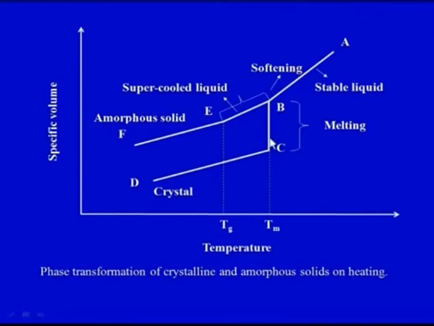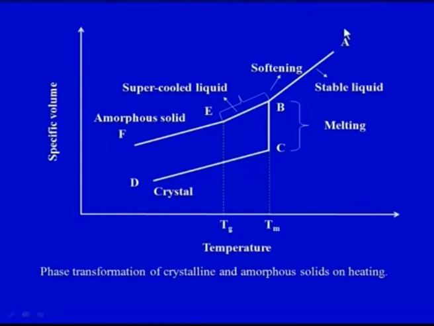If you see on the screen, there is an abrupt change of the specific volume, which is on the y axis, and then finally the temperature further reduces and we get a crystalline solid.